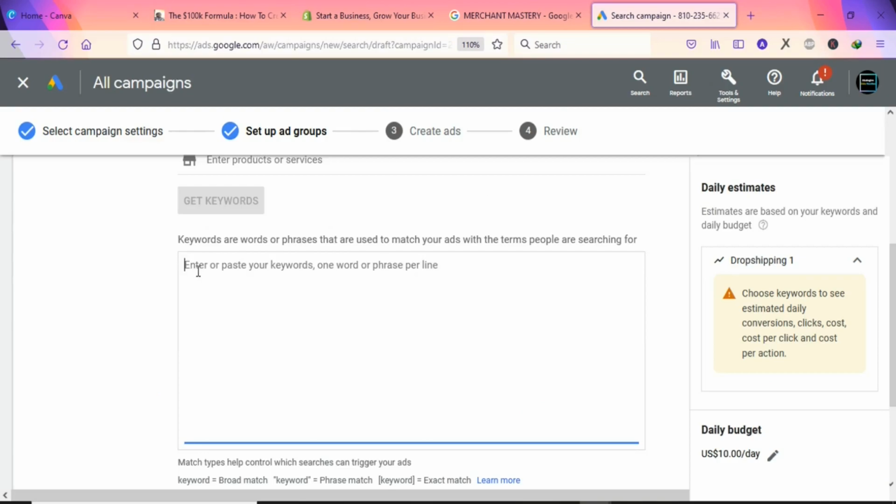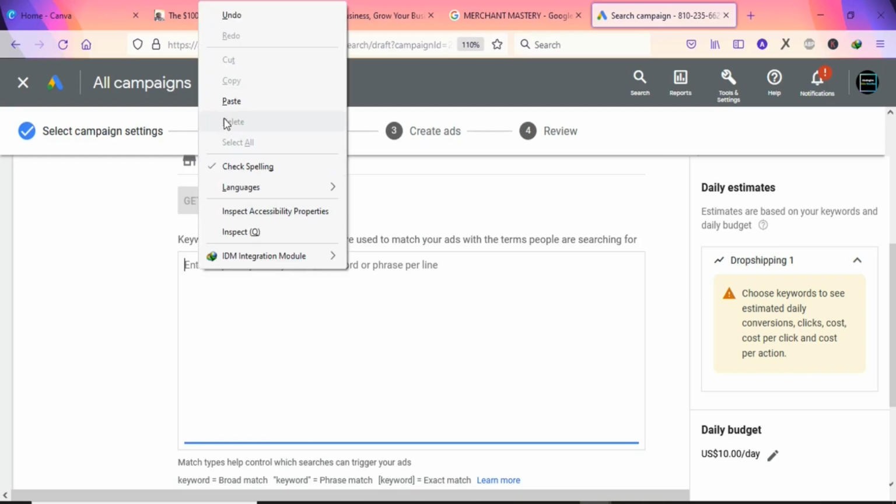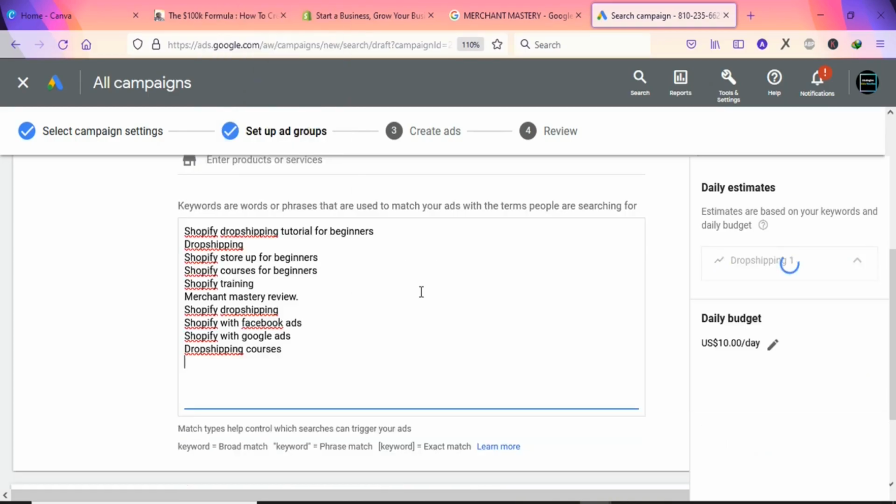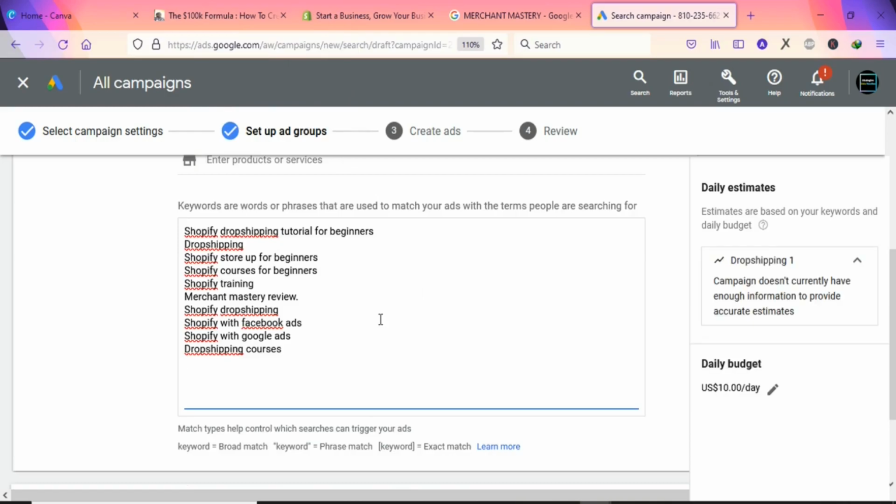Once you have your keywords, you are going to paste them here. I have my keywords already, so I'm going to paste them here for you to see. You're going to paste your keywords here. As you can see, these are the keywords that I'm targeting. If you leave the keywords just like this, you are not going to get better results.